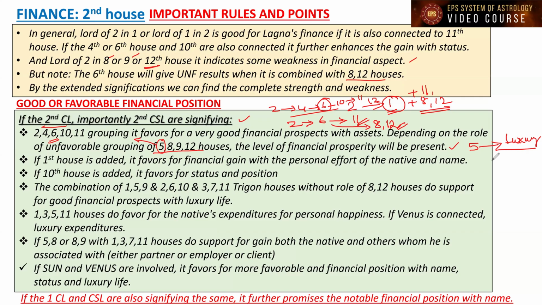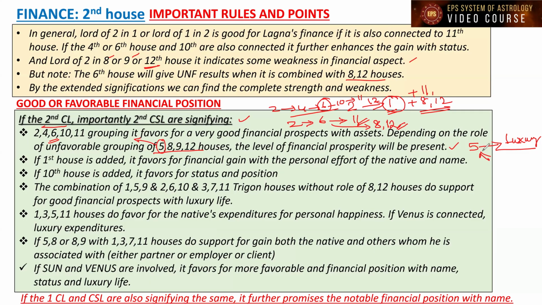It is Purva Punya Sthan. When the 5th house joins hands with these favorable houses for finance, 2, 4, 5, 6, 10, 11, they can favor a luxury life also. So that also we have to keep in mind.